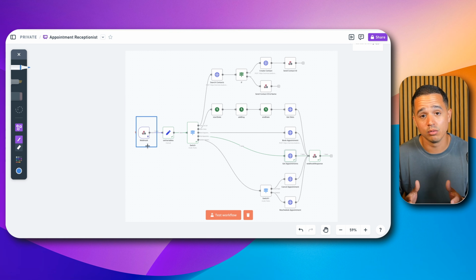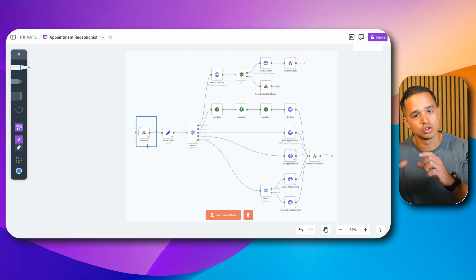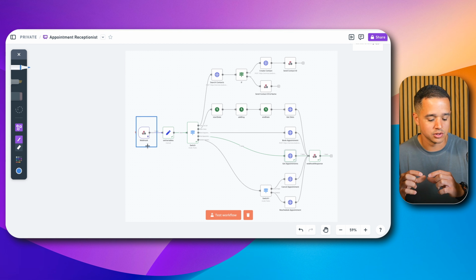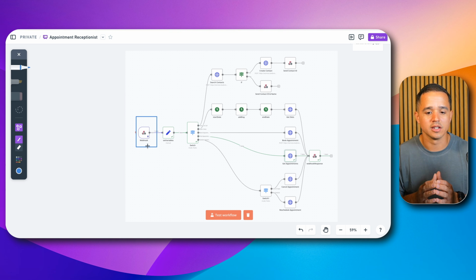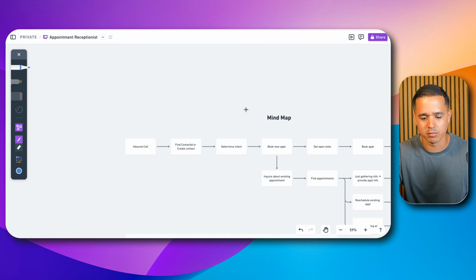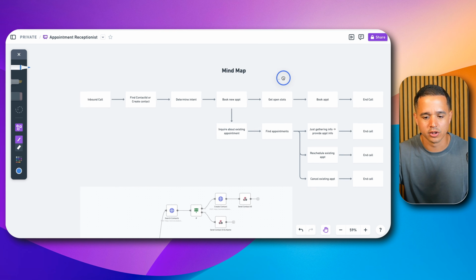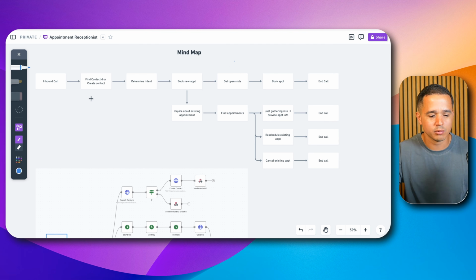Now, that's not always the case, and often it's not the case. I often recommend breaking workflows into their own small modular functionalities because you can scale that and you can troubleshoot that. But in this case, I decided to keep it all in one. Now, all this does, if I scroll up here to the mind map, I think this may be a bit of a simpler depiction of this whole thing, is essentially we're receiving an inbound call.